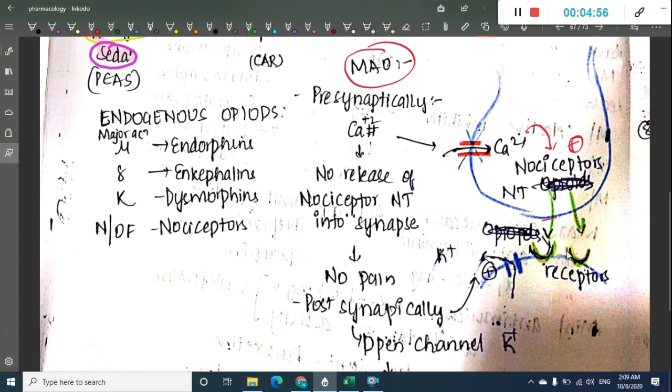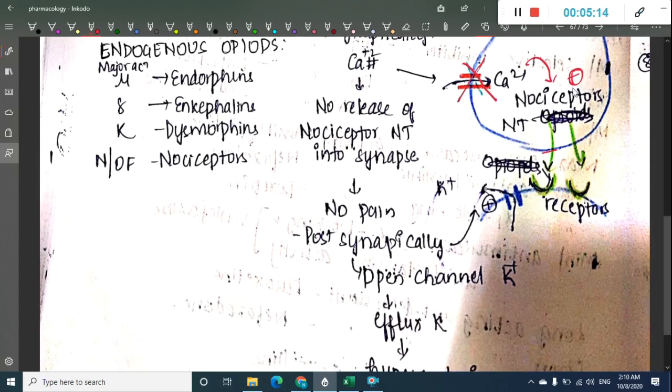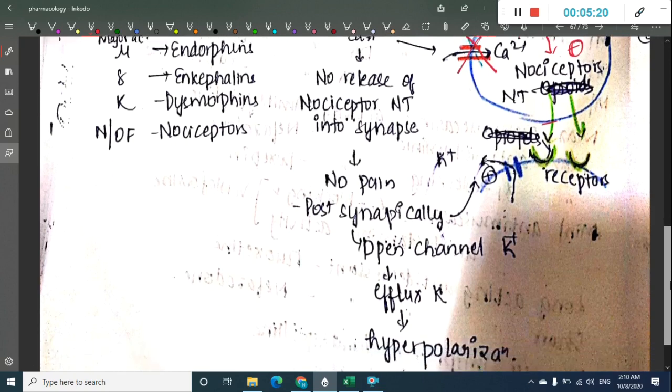Now these opioid agents inhibit the calcium channel. They are calcium blockers. Once they inhibit this calcium channel, there is no release of nociceptive neurotransmitters into the synapse, and thus there is no pain.